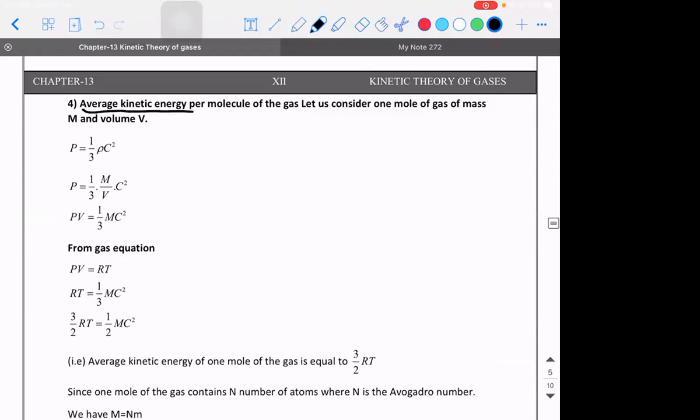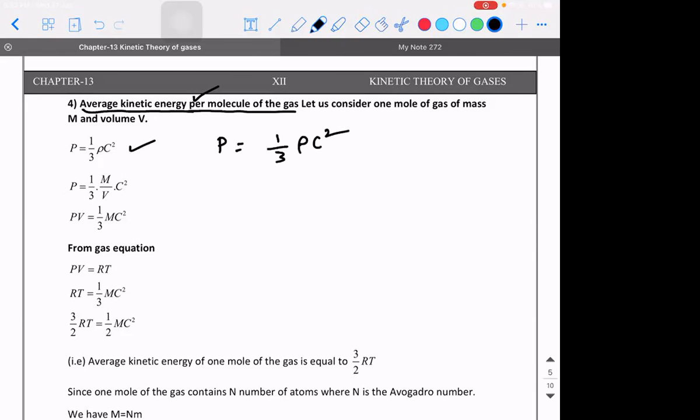Average kinetic energy per molecule of the gas. Now what we are going to do is calculate the average kinetic energy per molecule of the gas in terms of temperature. So we know that P is equal to 1 by 3 rho C square.